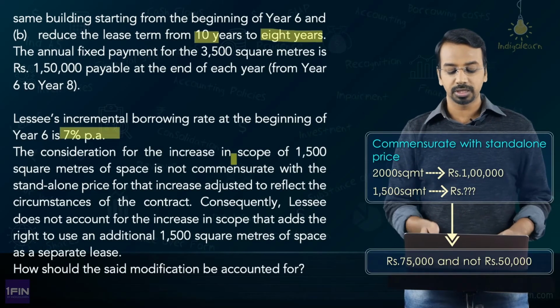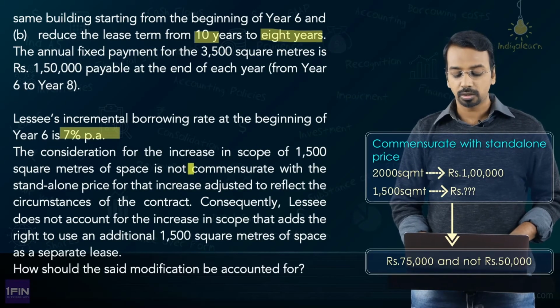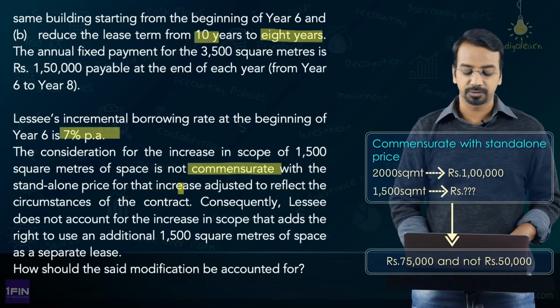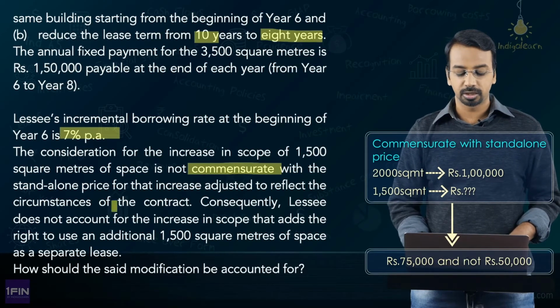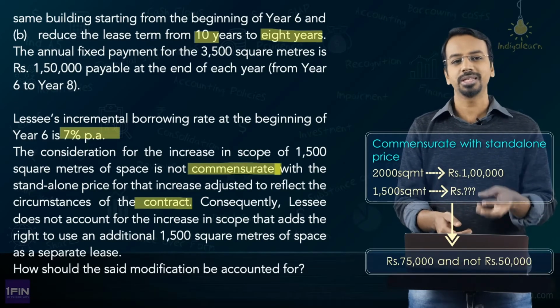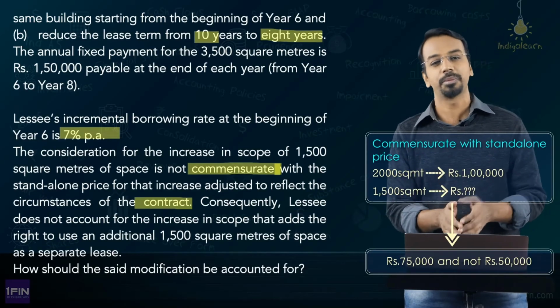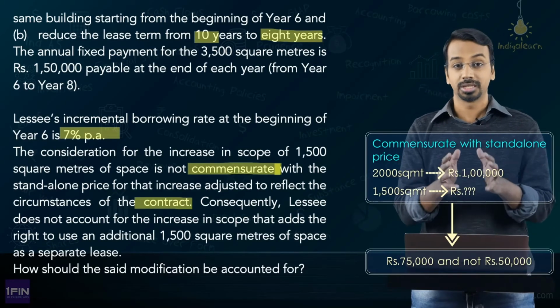The consideration for the increase in scope of 1500 square meters of space is not commensurate with the standalone price for that increase adjusted to reflect the circumstances of the contract. Maybe because the lessee took up an additional space, he would have got some discount, but not a discount to the extent of 25,000 on a lease payment of 1,75,000. There is a huge discount.